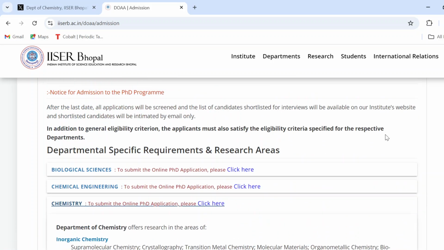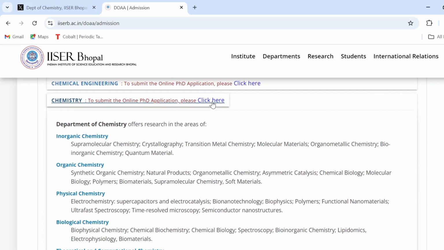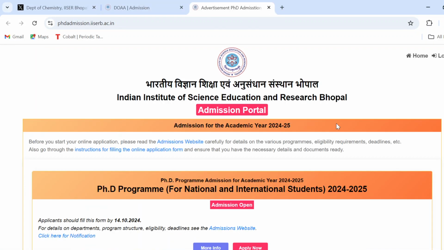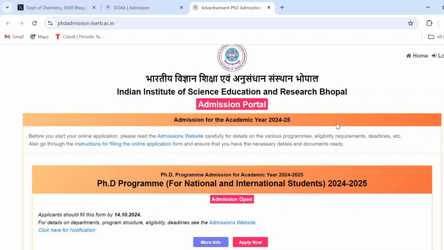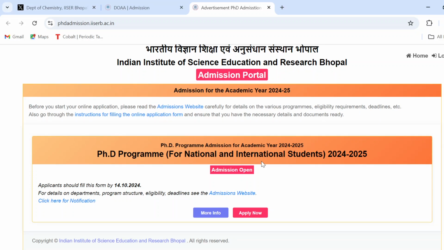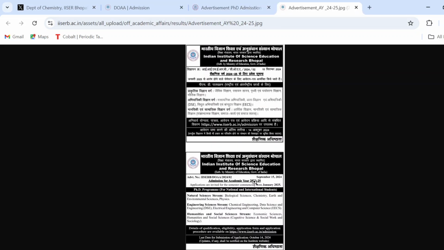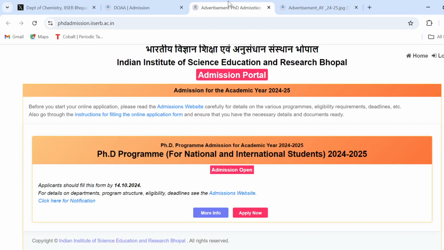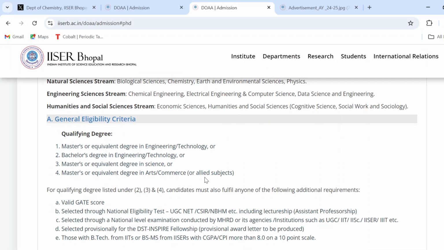So if we talk about chemistry, click here. When you click here, you can see the second tab, in which you can see the admission for academic year 2024-25, and it is for national and international students. Here you can also see the applicants should fill this form by 14th of October 2024. Click here for the detailed notification. This is the notification, and if you want more information, you can also go there.